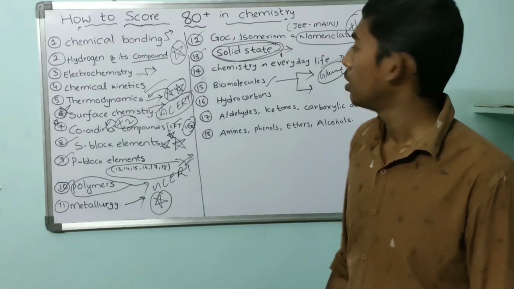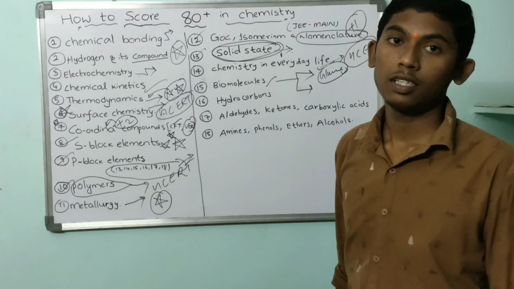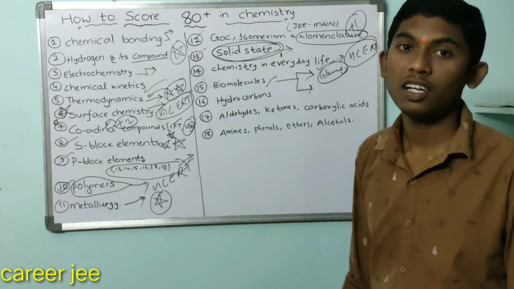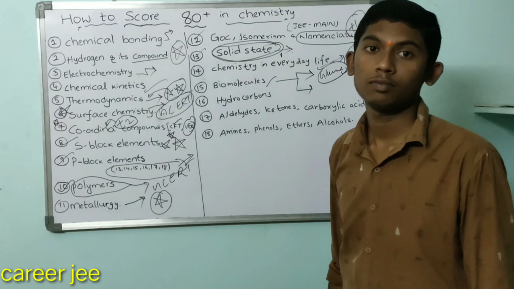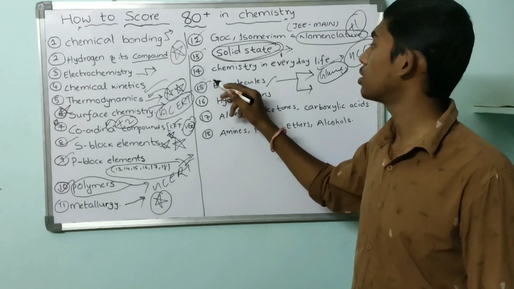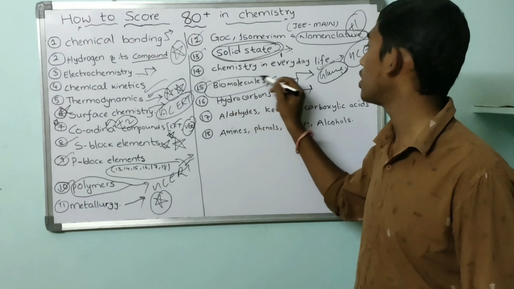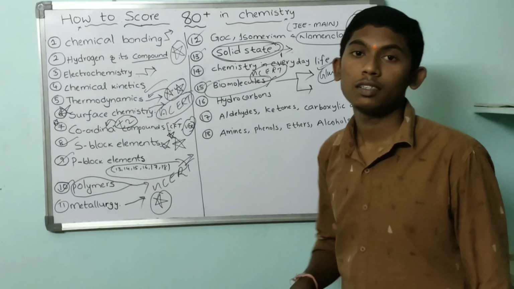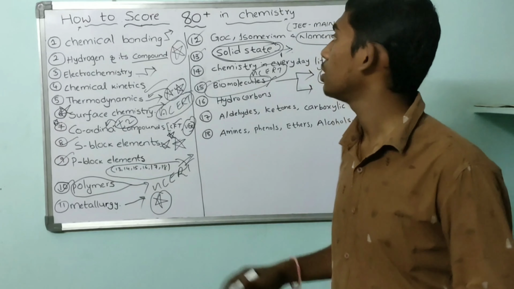And deficiencies: vitamin A, vitamin B, vitamin C. B and C are water soluble, remaining are fat soluble. So please learn this, and also refer to NCERT. NCERT plays a crucial role in chemistry.